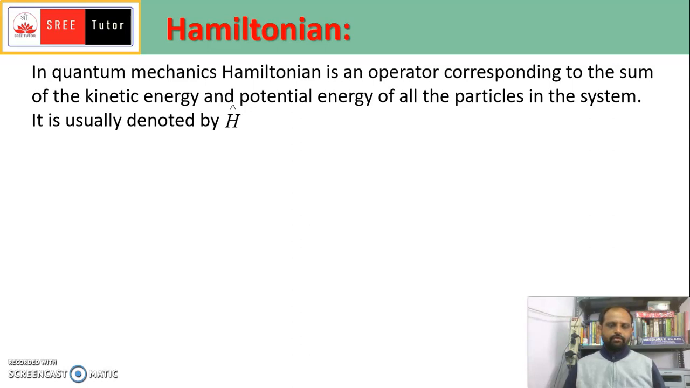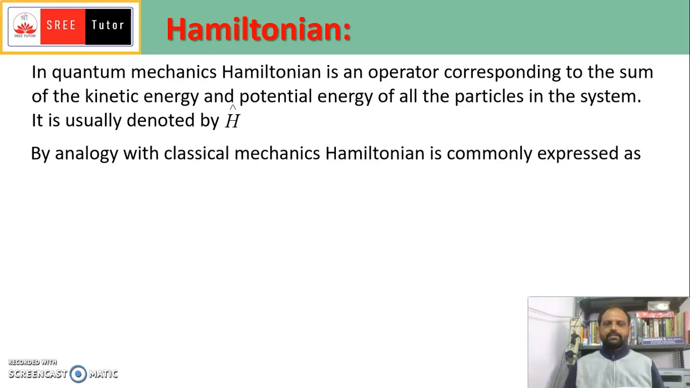Usually we use the symbol H cap to denote the Hamiltonian. H cap we use for the operator, so H cap is the Hamiltonian operator. By the same analogy used in classical mechanics, where the Hamiltonian is nothing but the sum of the kinetic energy and the potential energy, whatever concept is explained in classical mechanics, we use in quantum mechanics also.